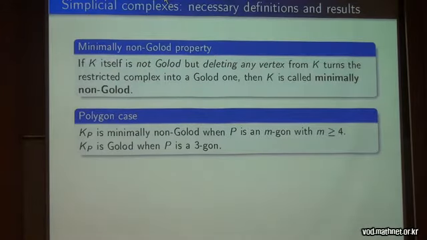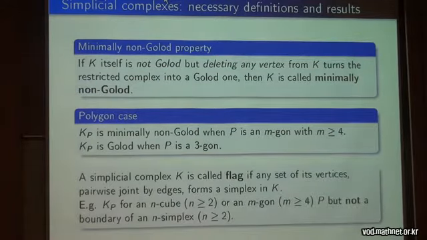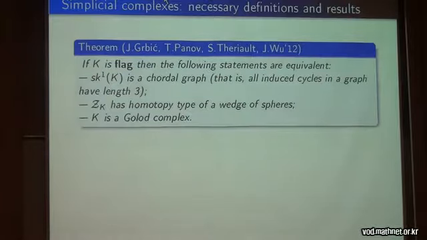The polygon case: what about polygons? K_P is minimally non-Golod when P is an m-gon: square, 5-gon, 6-gon, etc. And K_P is Golod when P is a 3-gon. A simplicial complex K is called a flag complex if any set of its vertices pairwise joined by edges forms a simplex. For example, all cubes, and m-gons with m greater than or equal to 4, but not the boundary of a simplex.